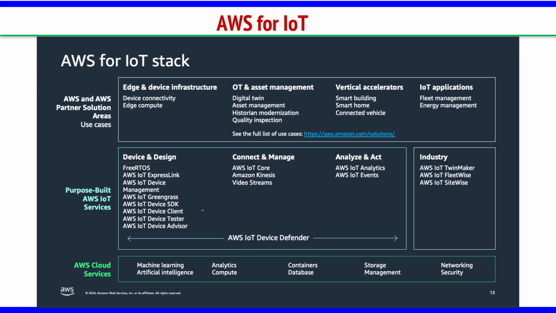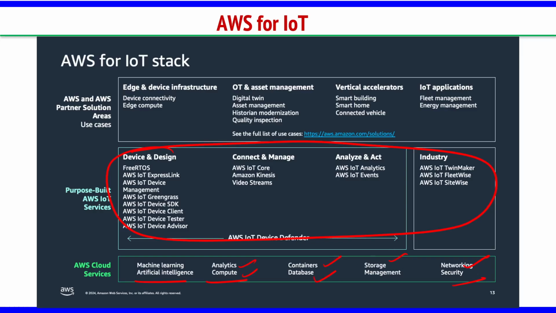So along with this, these are purpose-built AWS IoT services. They have some specific work, some specific reason, right? Only these things are specific to IoT in AWS. However, we use some other cloud services like ML, AI, analytics, compute, containers, database, storage, networking, security.